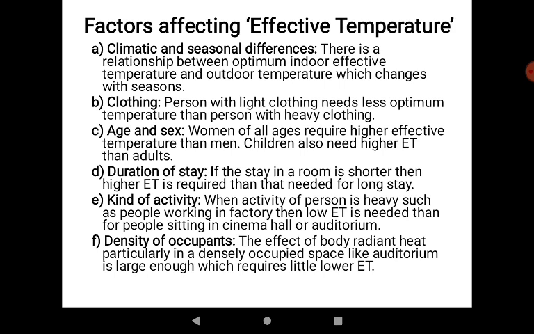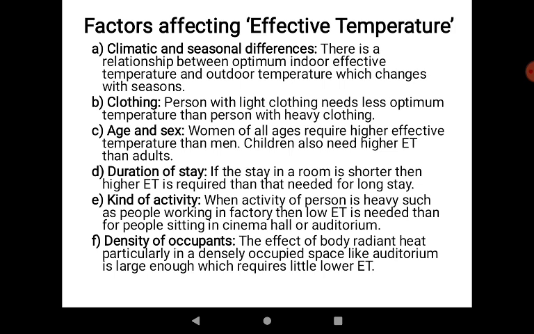Second, clothing. As we all know, a person with light clothing needs less optimum temperature than a person with heavy clothing, because our clothing acts as an insulator in most cases. So we will see it in upcoming slides. Age and sex. We all know that the body temperature of young people is more than that of older people. Women of all ages require a higher effective temperature than men.